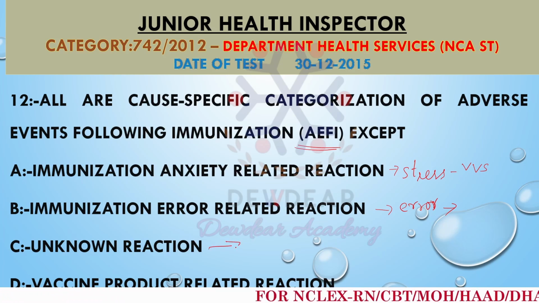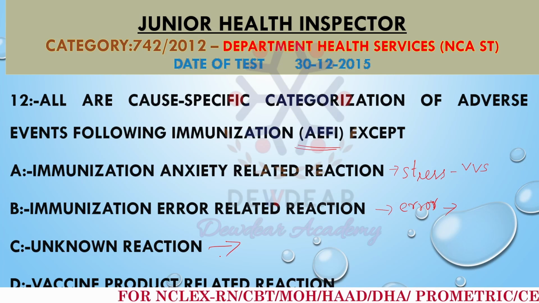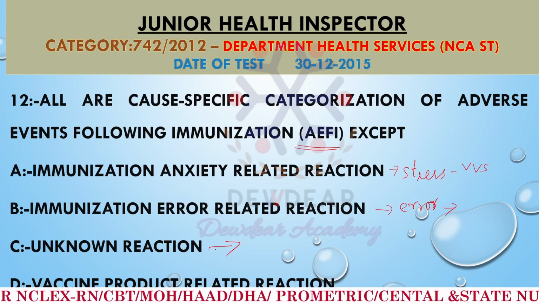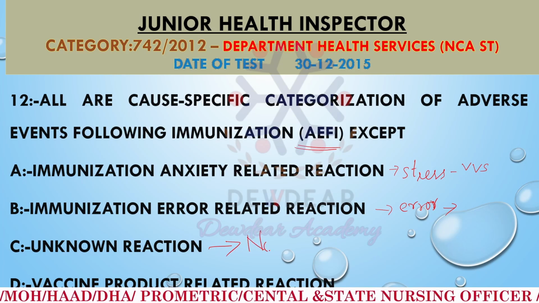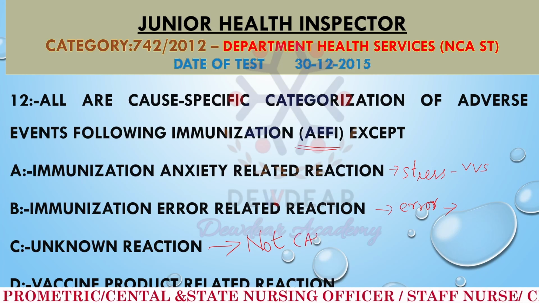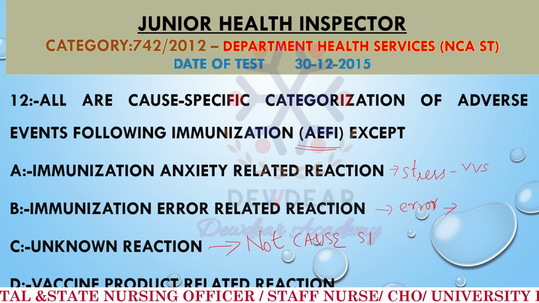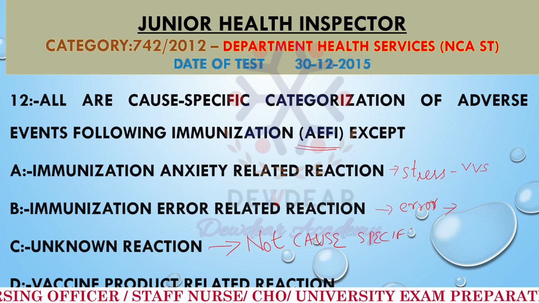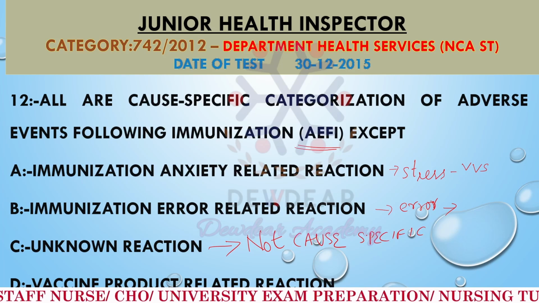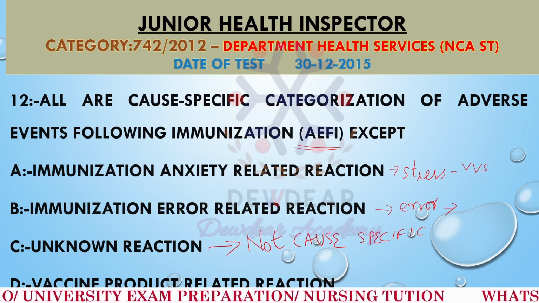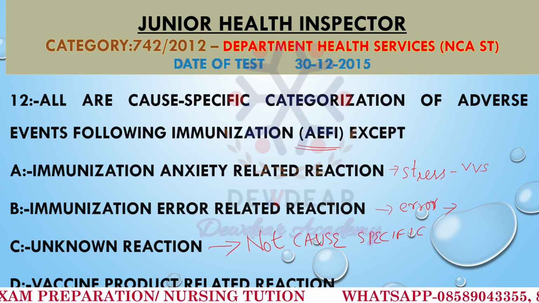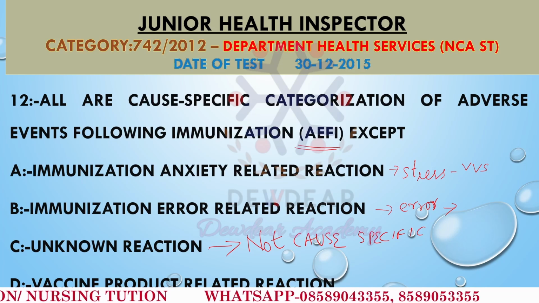Then there is unknown reaction. This category is not cause specific. It represents the events where no clear association with the immunization error or anxiety is identified.